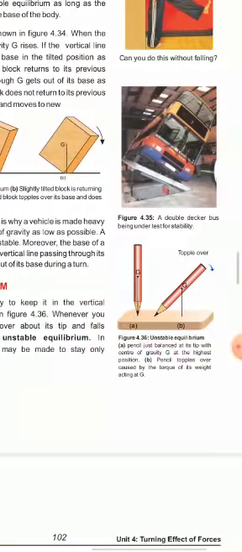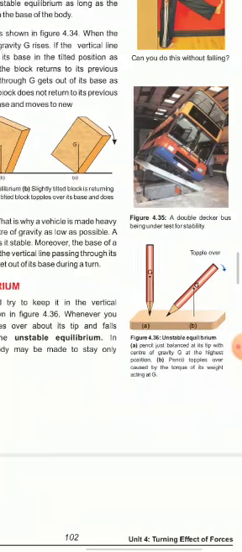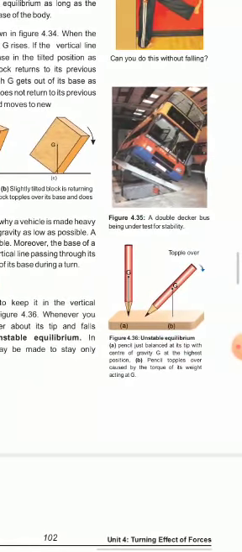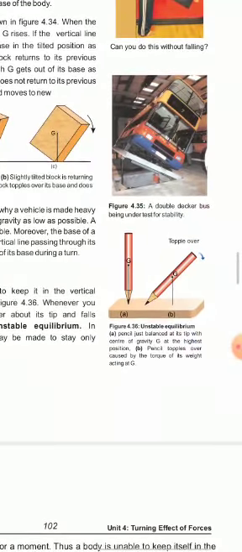Okay, you can observe it in this particular case, in case of 4.36, here is a very good example of a pencil. When we apply a force, we observe that this pencil does not come back to its original position. Its center of gravity lowers, and this pencil is in the state of unstable equilibrium.